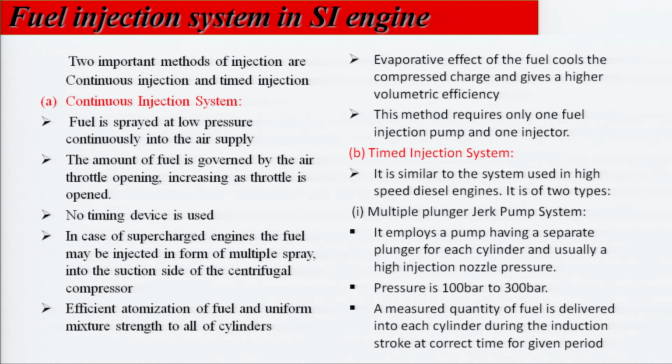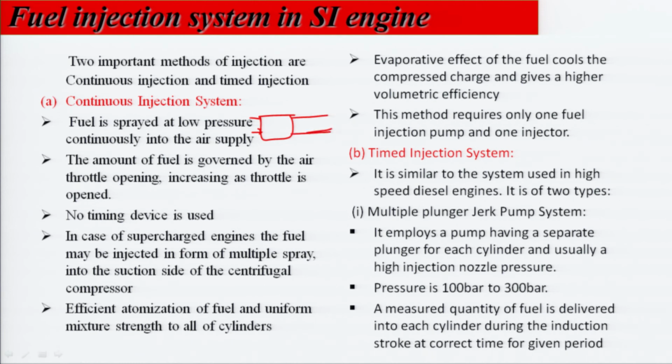Continuous injection: here the fuel is sprayed at low pressure continuously into the air supply. You can easily understand this. Let this be a carburetor, fuel here, air here, let this be the intake manifold.